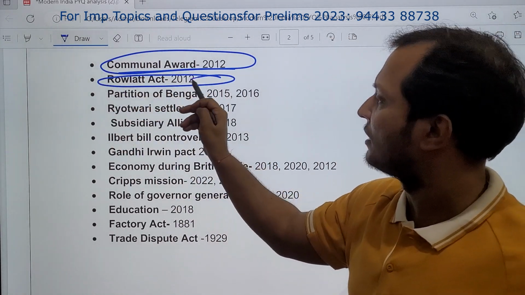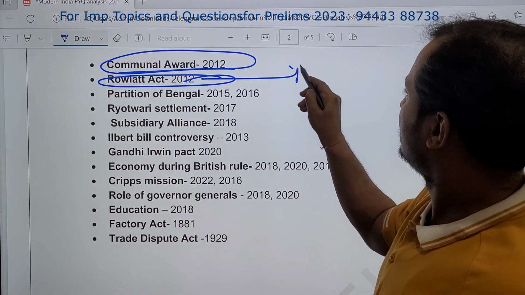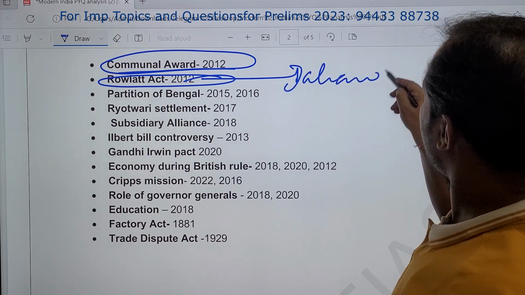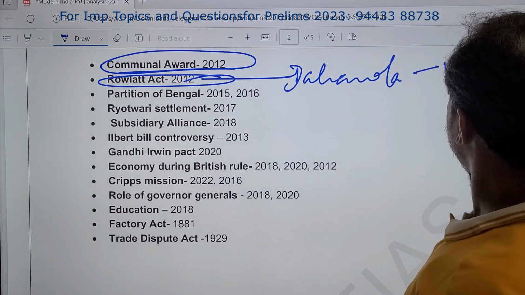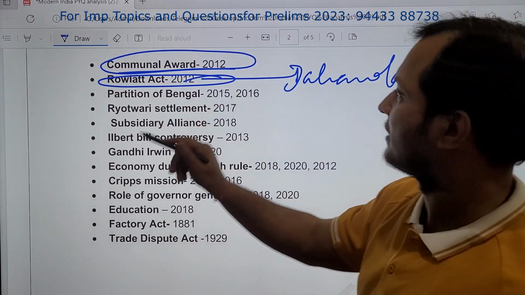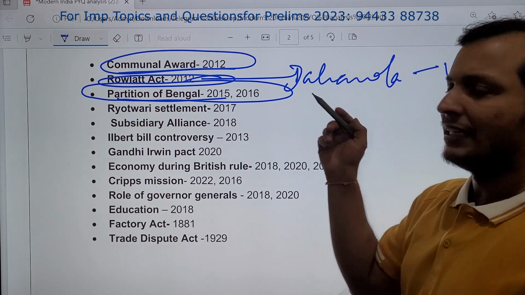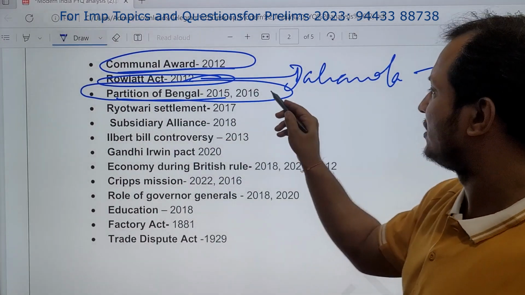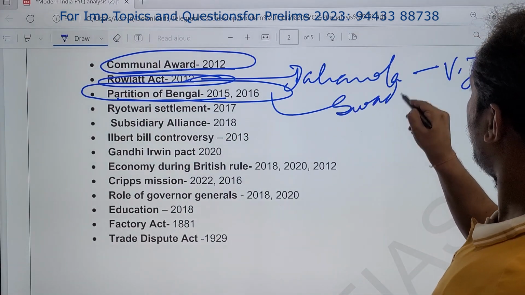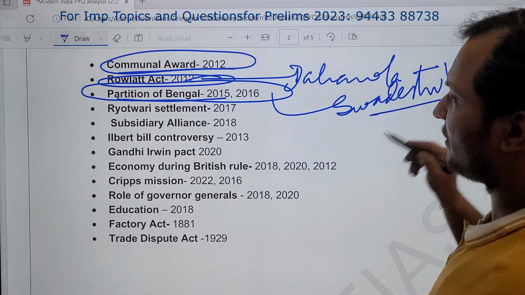Rowlatt Act, a very important topic. The Jallianwala Bagh, again important this year. Very important this year, Jallianwala Bagh and Rowlatt Act. Then partition of Bengal, again a favorite topic of UPSC in the UPSC prelims examination. Swadeshi and boycott movement, a very favorite topic of UPSC.